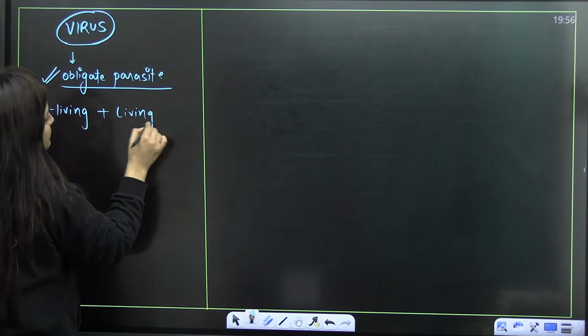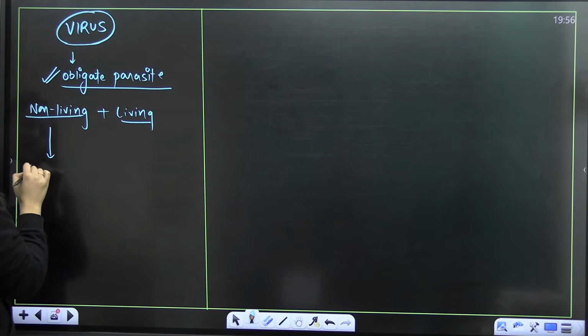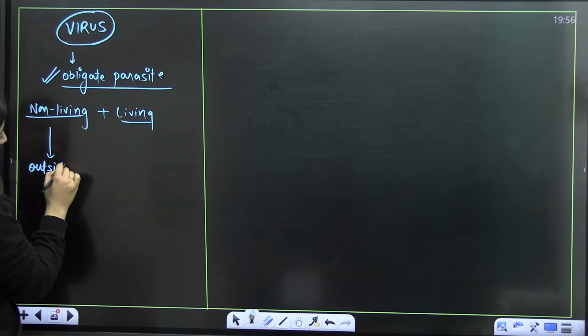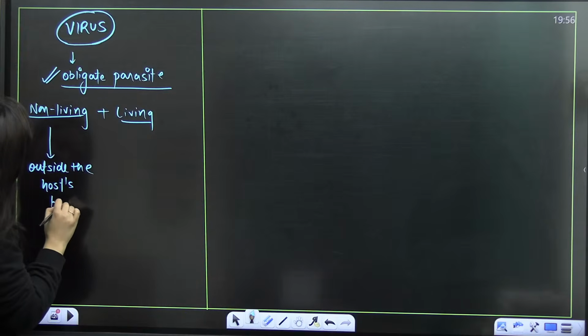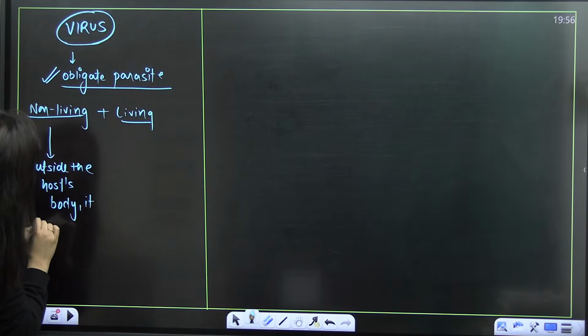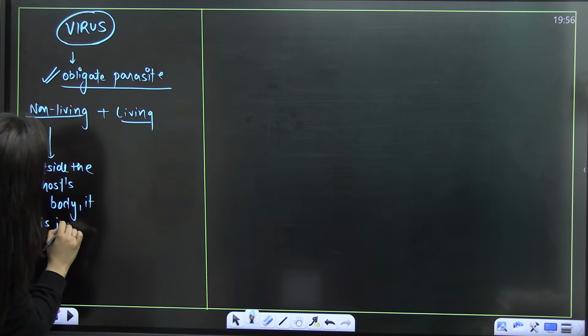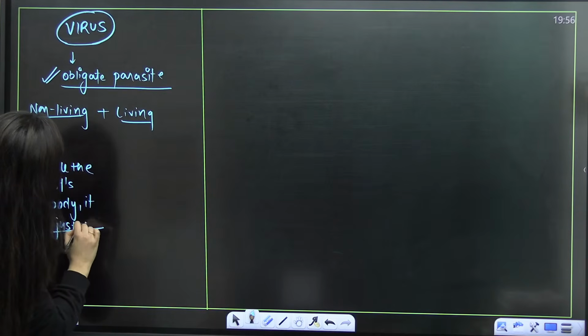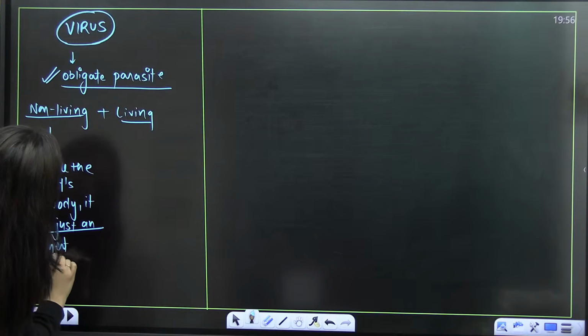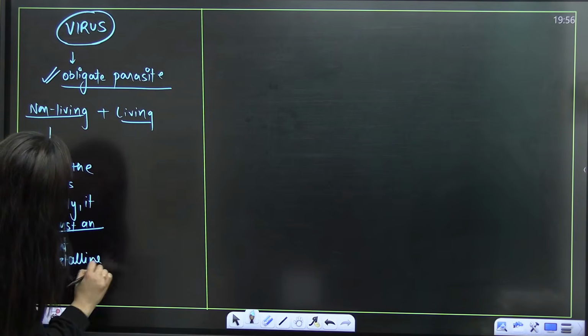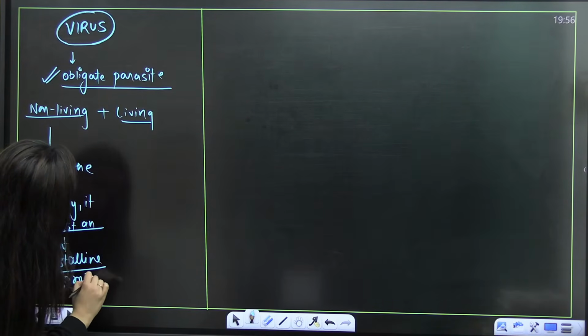Why is it so? Because outside the host's body, it is just an inert crystalline protein, isn't it? That's it.